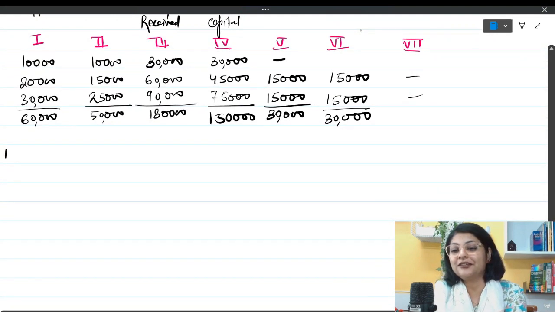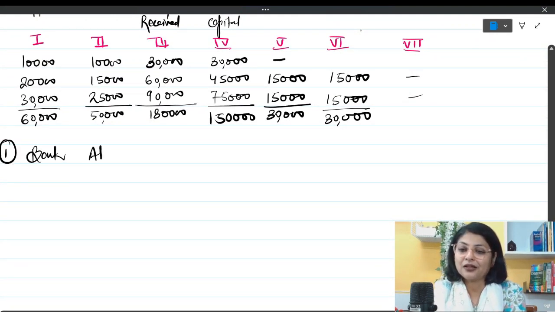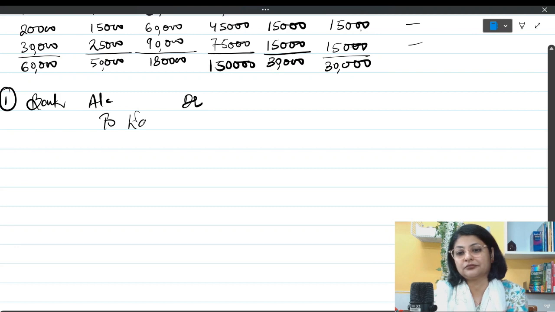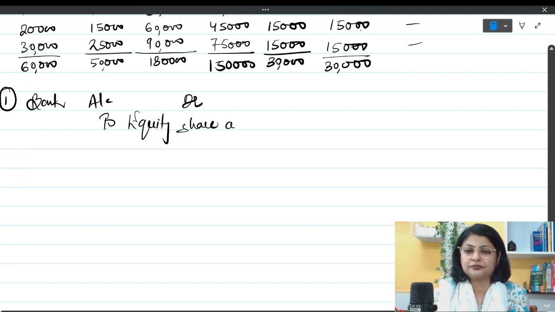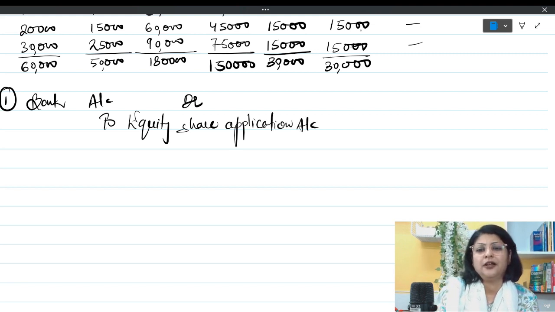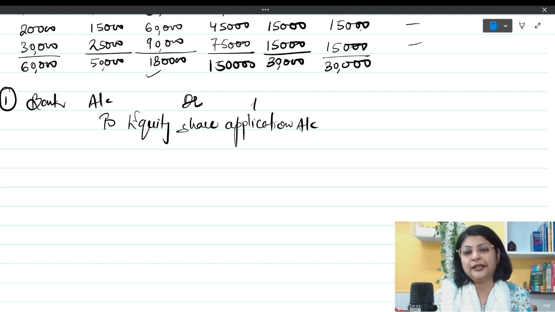So the first entry is going to be bank account debit to equity share application, which I'm simply going to pick up from here. This much, 1,80,000 we have received.